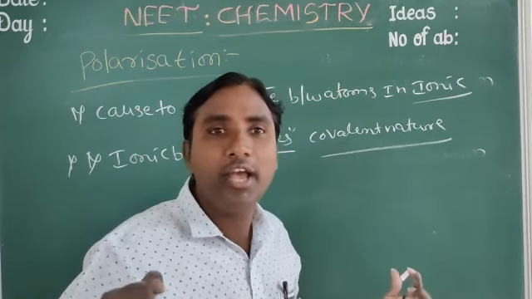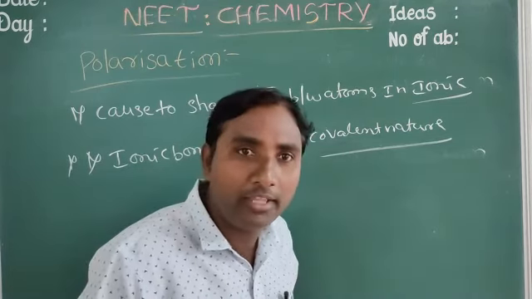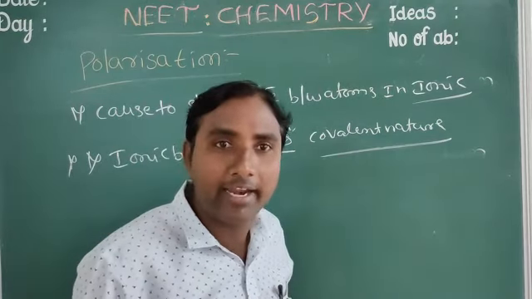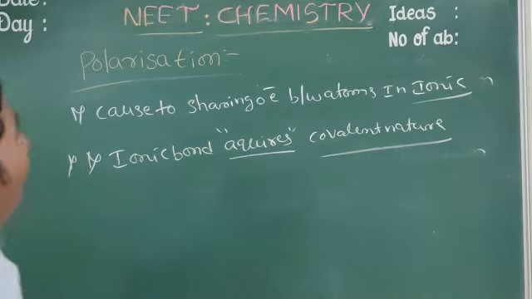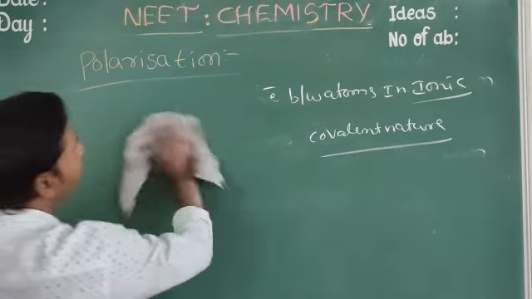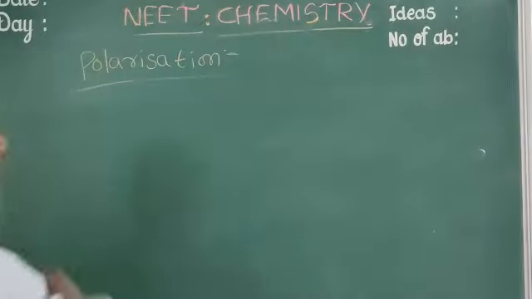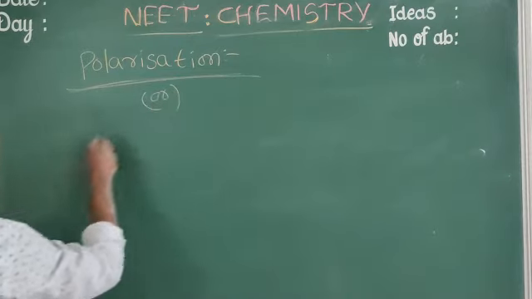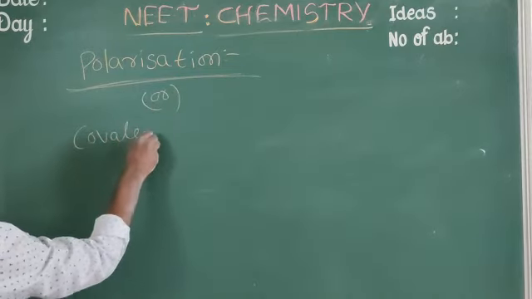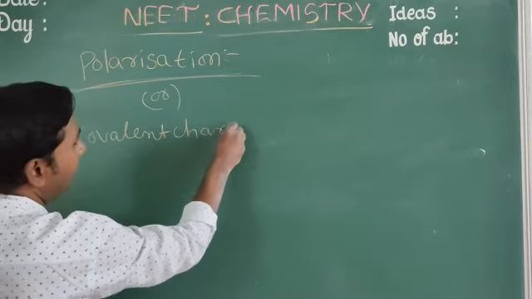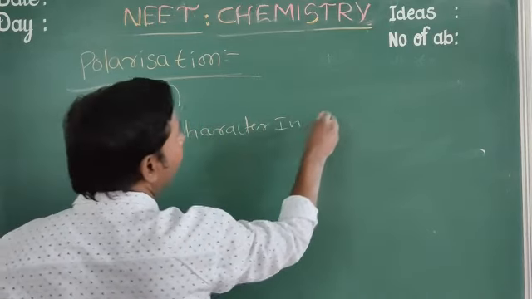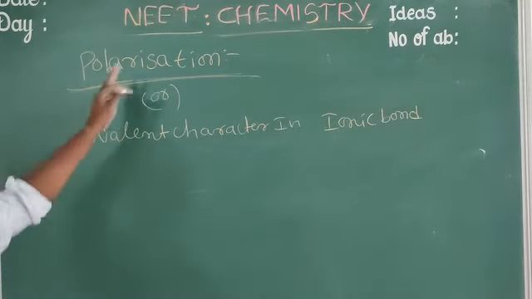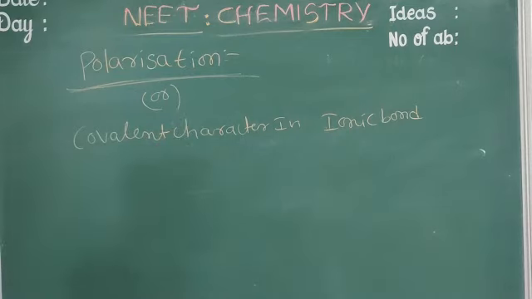At that time sharing of electrons takes place between the atoms, which leads to the ionic bond acquiring covalent character. That's why polarization means nothing but covalent character in an ionic bond.